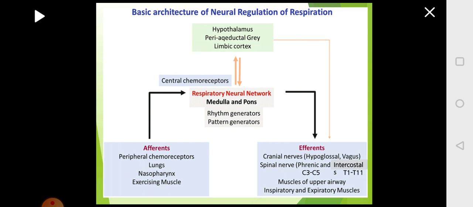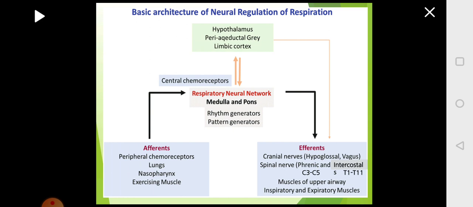Apart from that, there are spinal nerves which also help in the process of respiration. There are two major ones. One is the phrenic nerve, which arises from the neck region. If you look at the spinal cord, the first few are cervical. So cervical 3, 4 and 5 nerves will help in bringing about respiration.